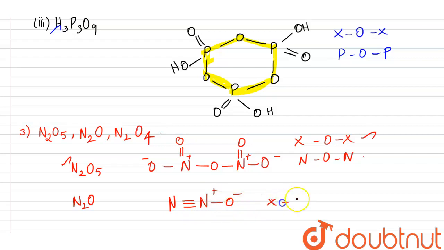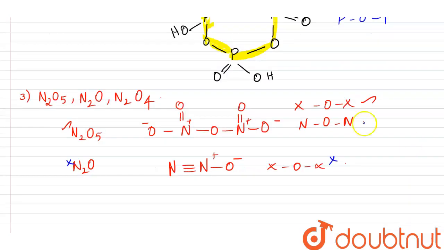So there is no XOX bond, so it is not an answer. It doesn't contain XOX, so we cannot choose this as an option, as all three species should contain the XOX bond. Here the second species does not contain the NON.